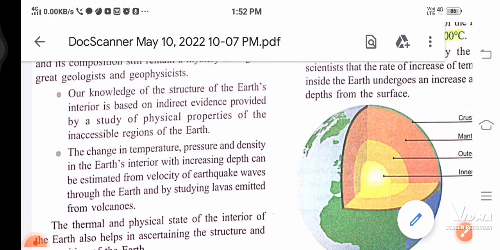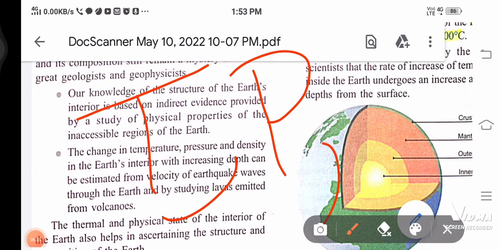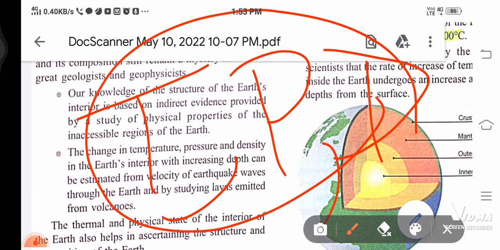I'm not going into physics; for now you can say that velocity is equal to speed, just there is a bit of difference, so I will tell you any day. Like when earthquake waves come, there are many earthquakes, in Assam, North India, and South India also. We can find changes in temperature, pressure and density by the velocity or speed of the earthquake waves coming from the earth.